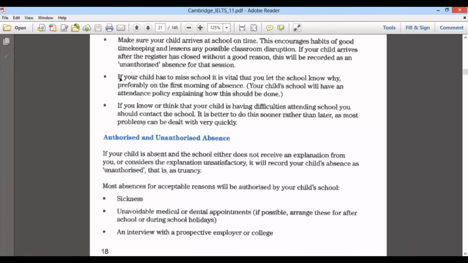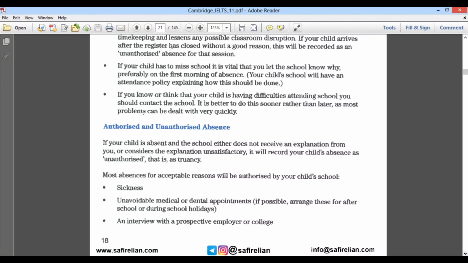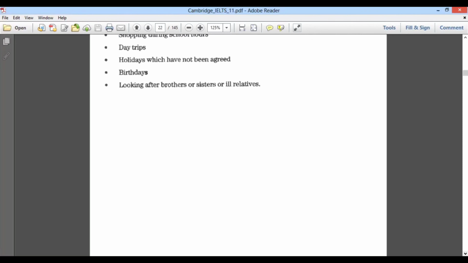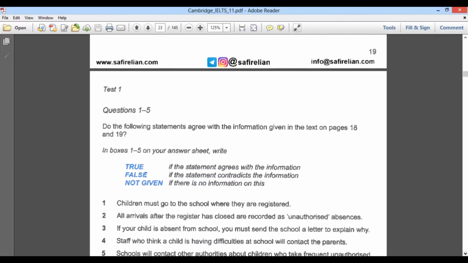You told me that one part is given, but the other part is not given, and that other part is also of very great importance, because that part will tell you whether the information can be true or false. Now, that particular part is completely absent. There is no information provided. So here you cannot conclude whether it is true or false. When you cannot conclude whether it is true or false, it is simply not given.